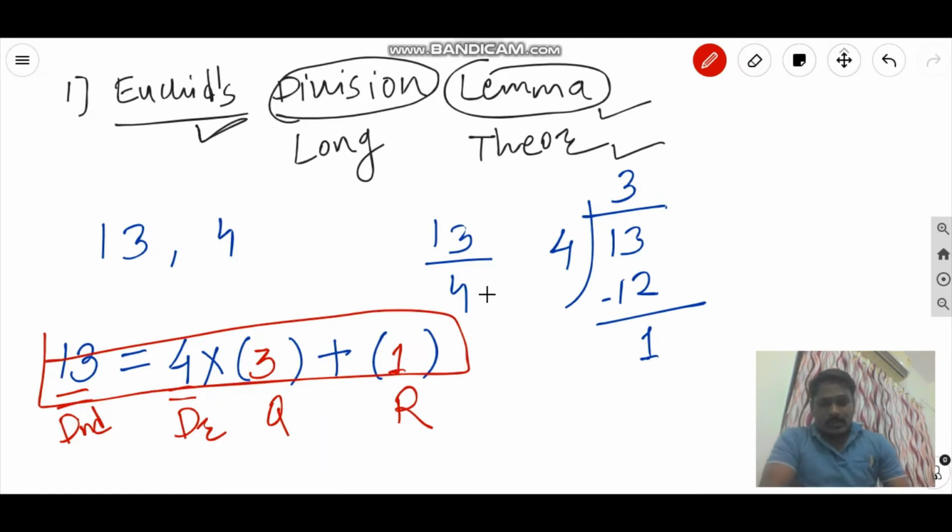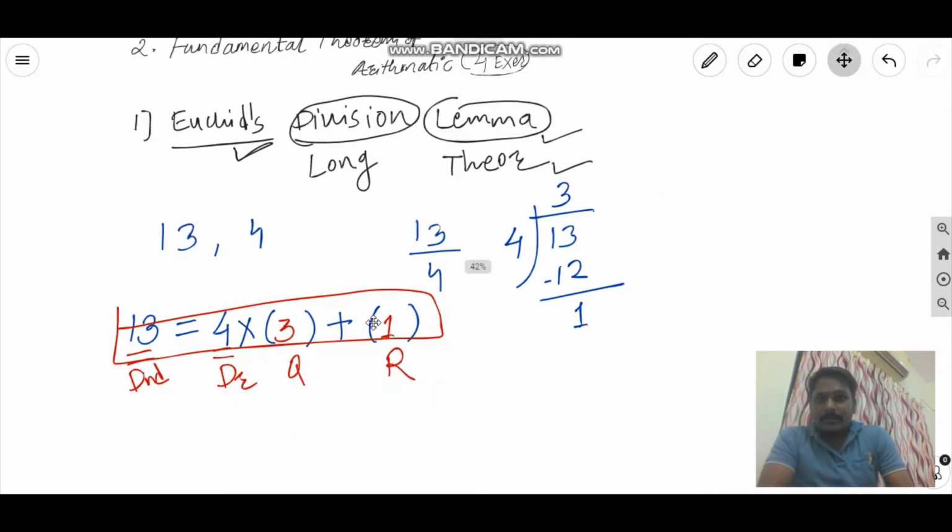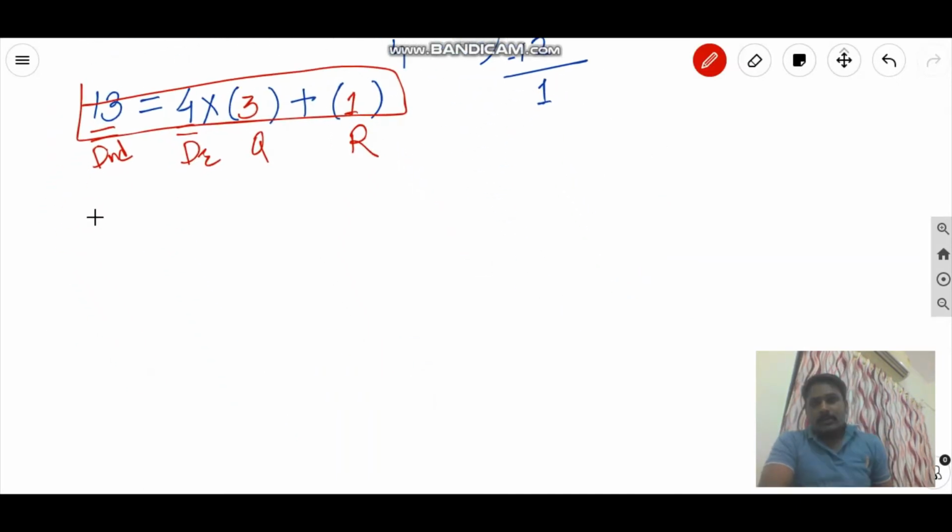Euclid's division lemma is nothing but the same thing. Euclid's division lemma says that any positive integer can be divided by any other positive integer in such a way that we will get a unique pair of quotient and remainder. Means what? Suppose we have one number a, and how should it be?